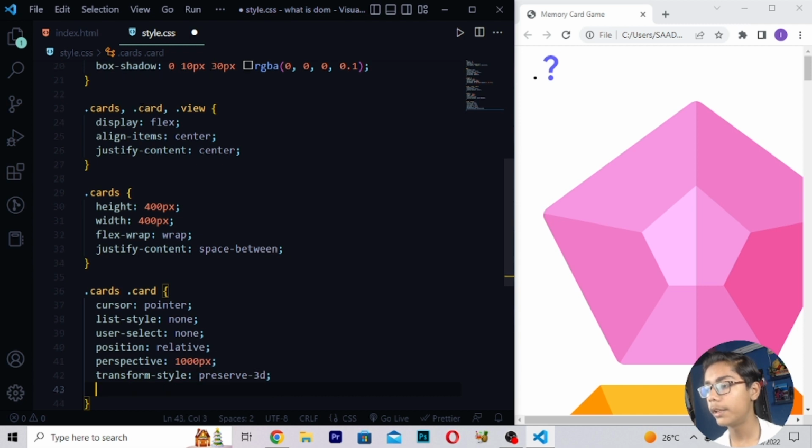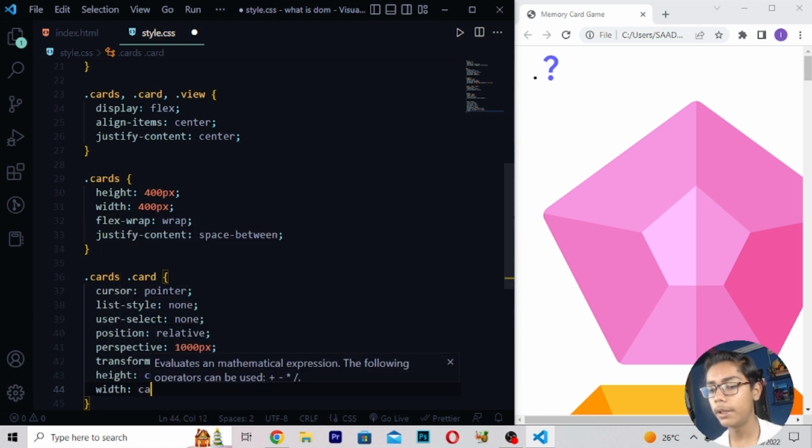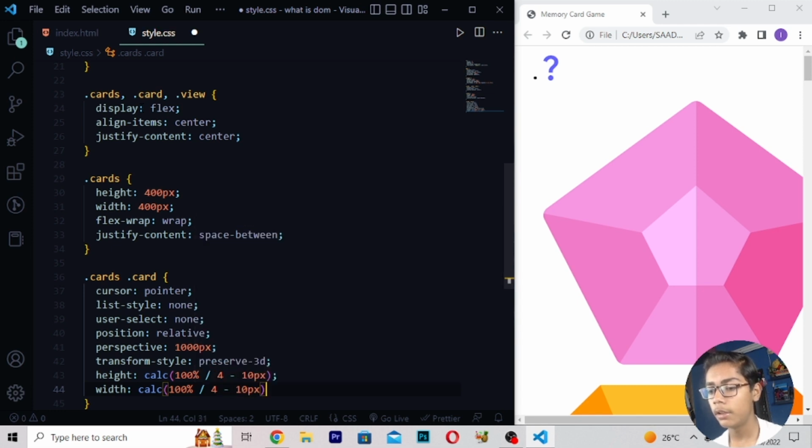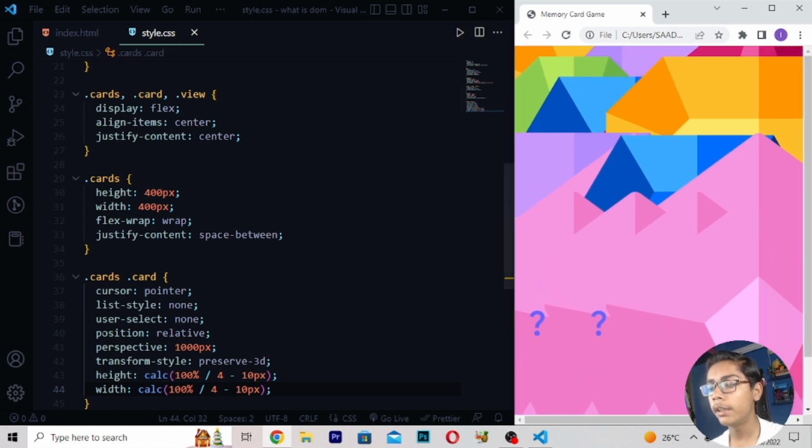Then I will be moving down, right here height, and here I will be writing calc, right here 100% / 4 minus 10px, right here width. Then I will be writing calc, right here 100% / 4 minus 10px here. Then when you've written this, save, and here you have to reload. Now you can see we are getting it styled here.